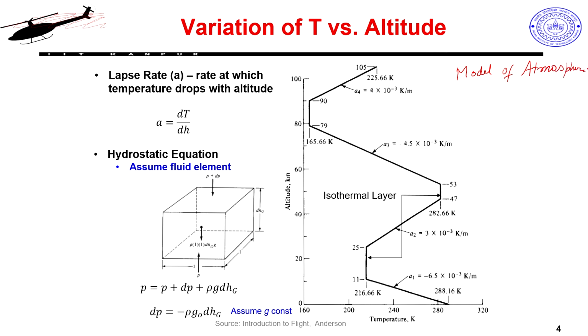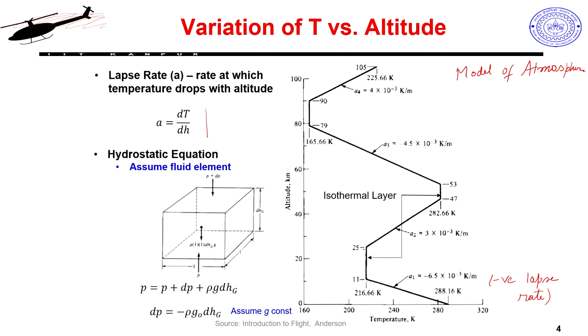As we see, the first thing we experience when we start from sea level and go up to 11 kilometers is a negative lapse rate, which means my temperature continues to decrease as we go up. You can see that lapse rate is defined like this: the rate at which my temperature changes with altitude, and that is negative for the first 11 kilometers.